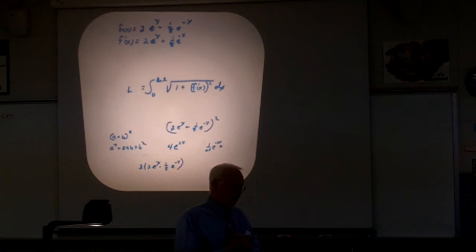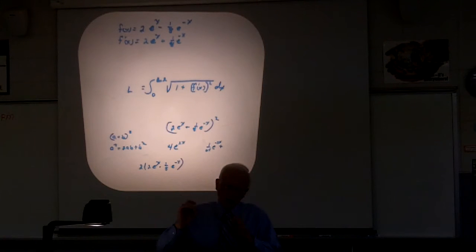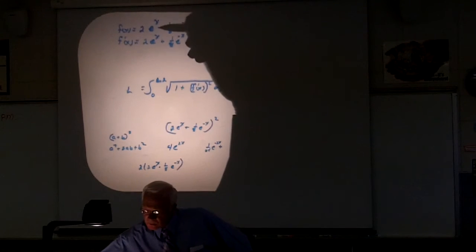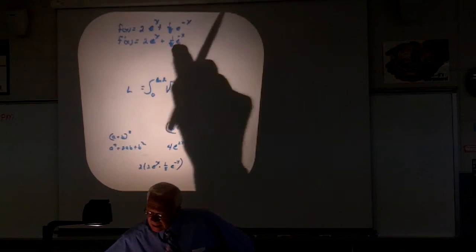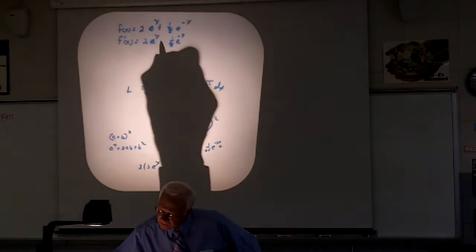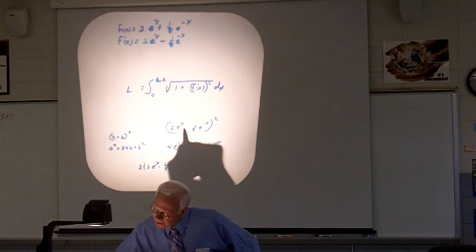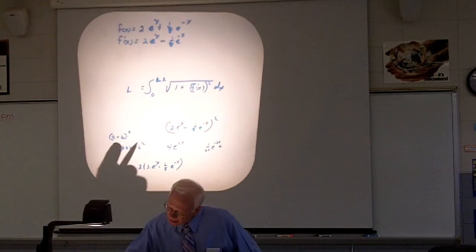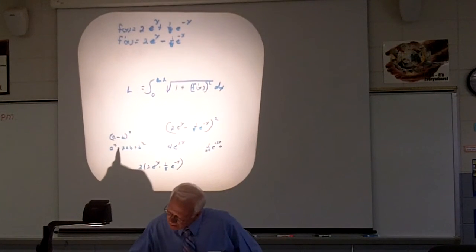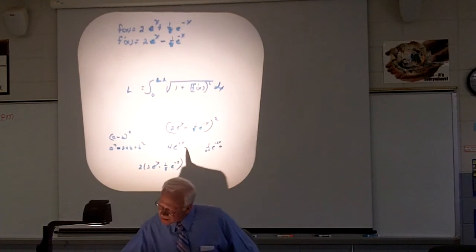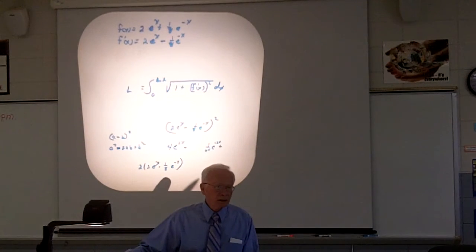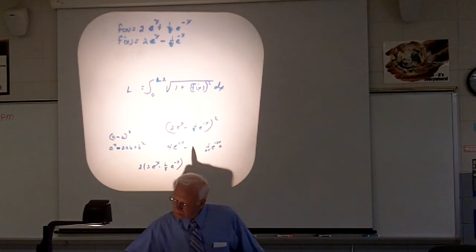Okay, I have to back up a little bit. At this point, I see a problem. This was supposed to be a plus, and this is supposed to be a minus. We only have a problem when we get down here. So this is going to be a minus here and a minus here, and so this will be a minus. What does this turn out to be? Let's work through that.